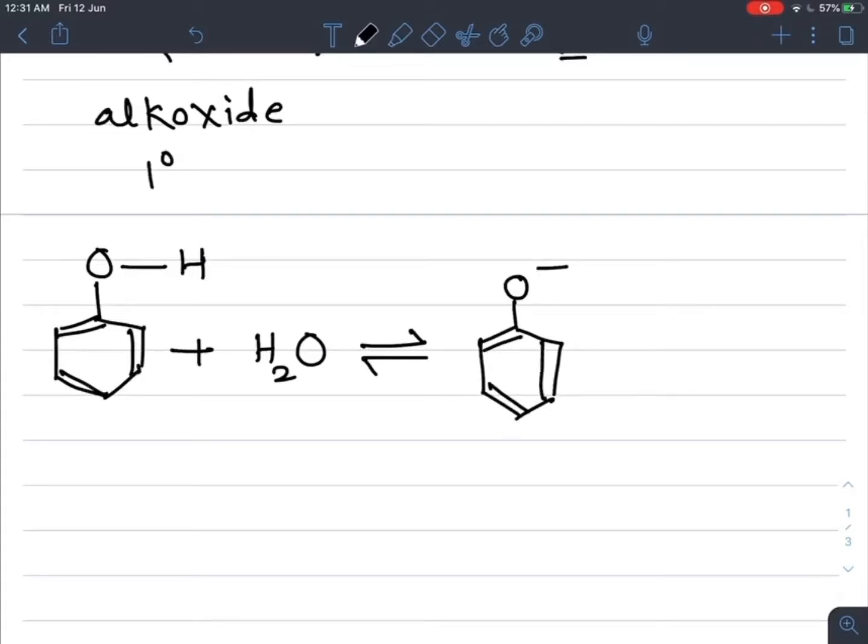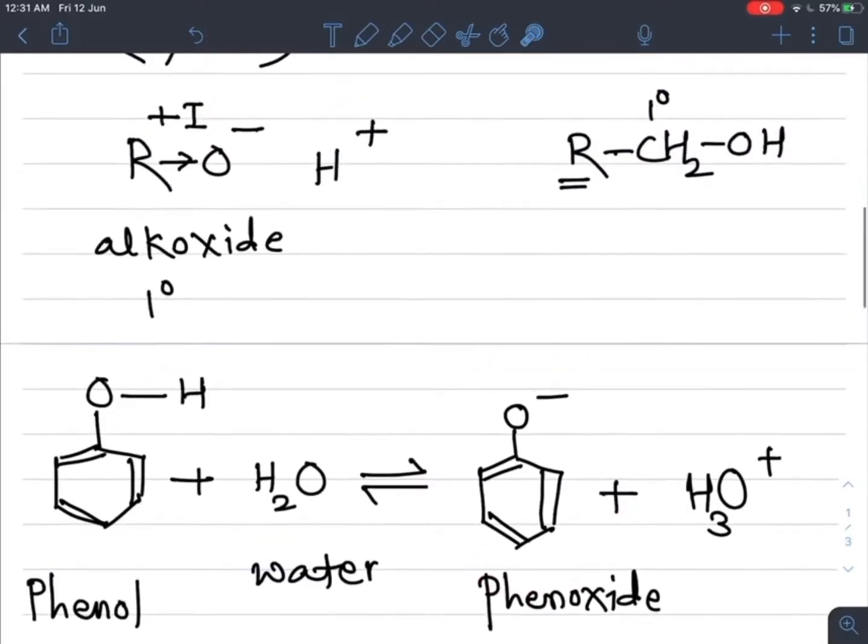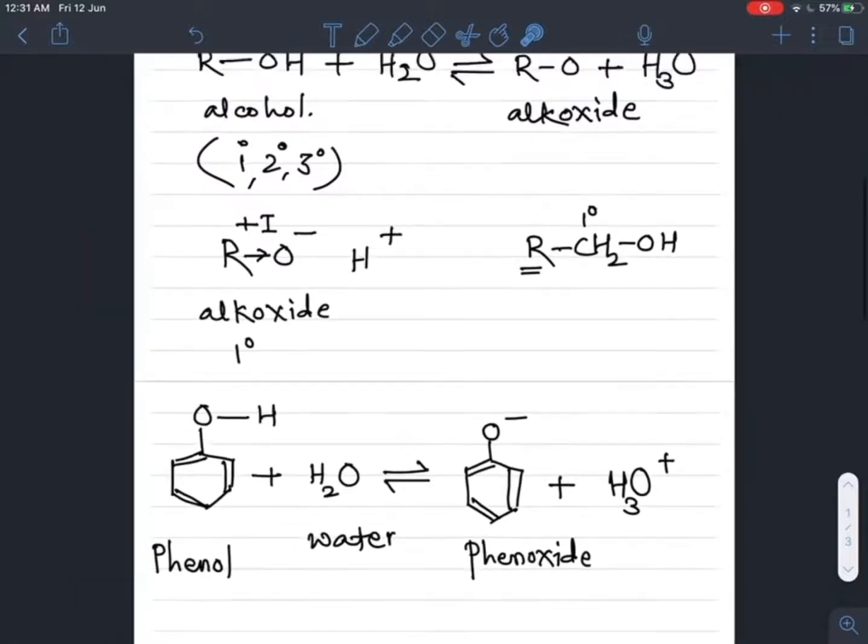So what is meant by phenoxide ion? Due to donation of the H plus from phenol, this is the phenol and this is the water molecule, this forms the phenoxide ion with the formation of a byproduct, that is H3O plus hydronium ion. Now, this phenoxide is more stable than the alkoxide which is formed from the alcohol.